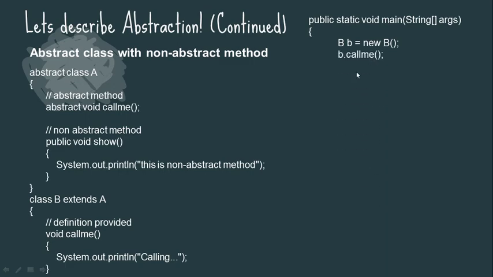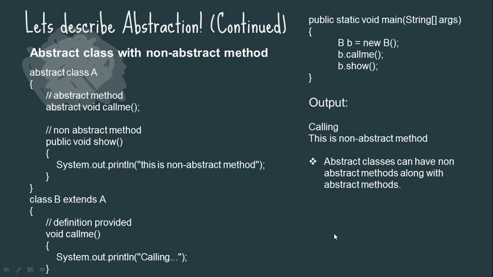Now calling the method, that method is an abstract method, but we have assigned a value in the subclass, and B dot show. So both methods are being called over here in the main method, and let's look at the output. So calling, because call me is being defined over here, and the show is already given a message. This is non-abstract method, so that's why both outputs are coming.